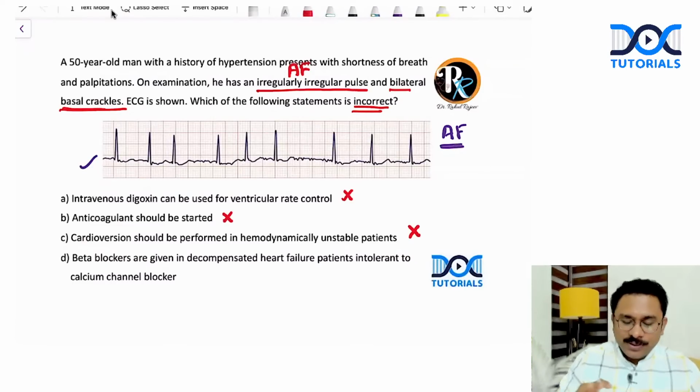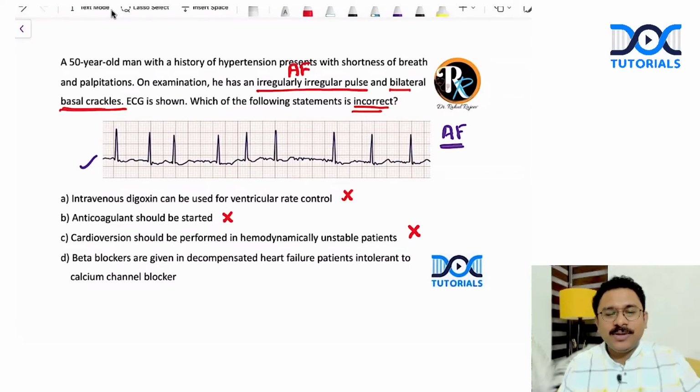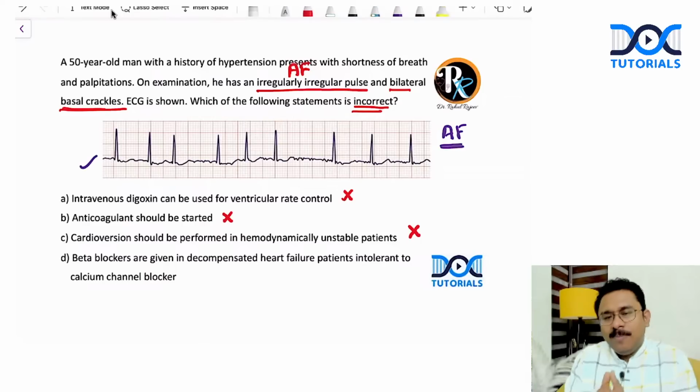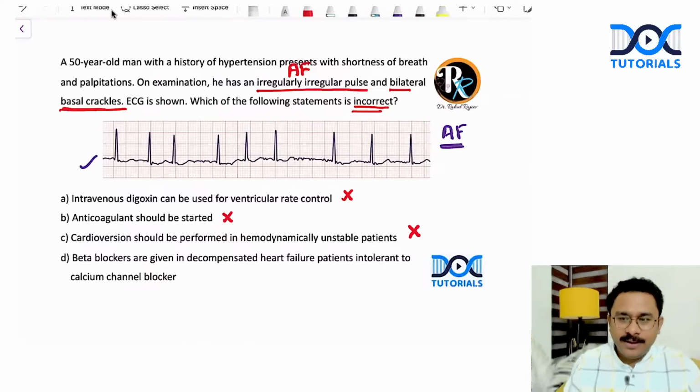That is correct. So that is also not an incorrect statement. But what about the last option? Beta blockers are given in decompensated heart failure patients intolerant to calcium channel blockers. Look, in this particular patient presenting with an acute heart failure, you will be cautious on giving beta blockers if there is an acute cardiogenic pulmonary edema.